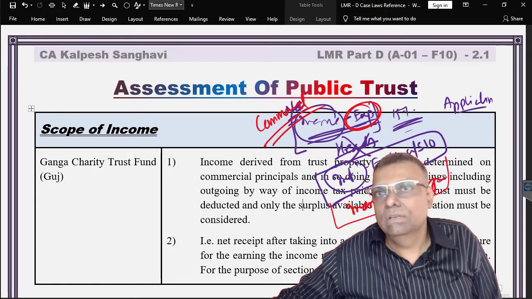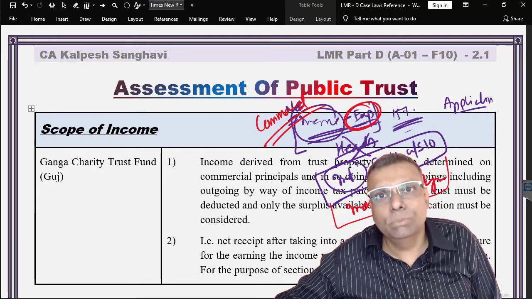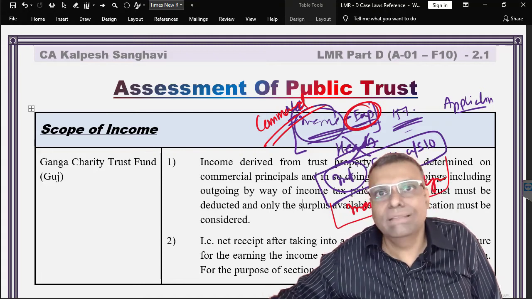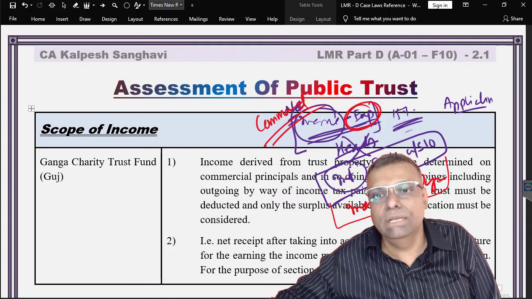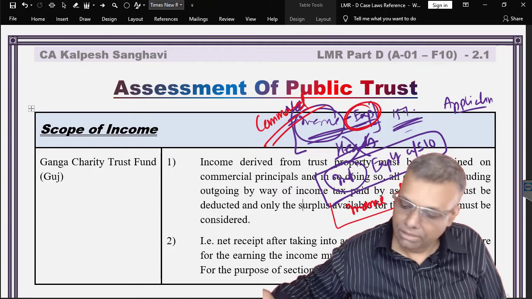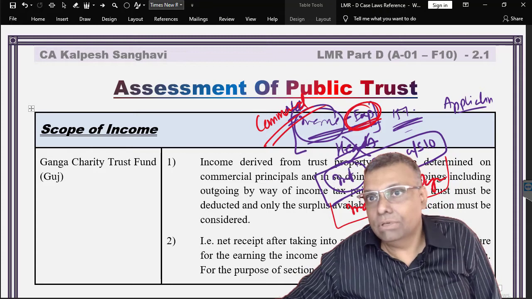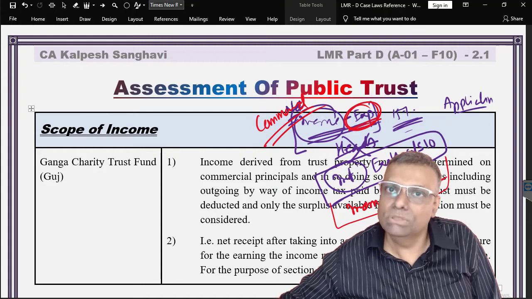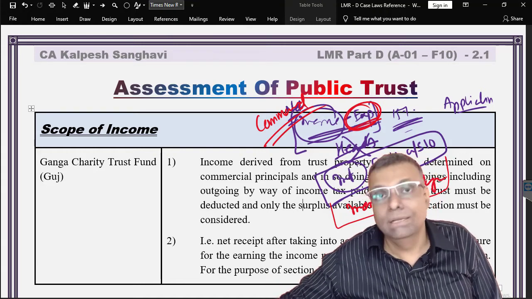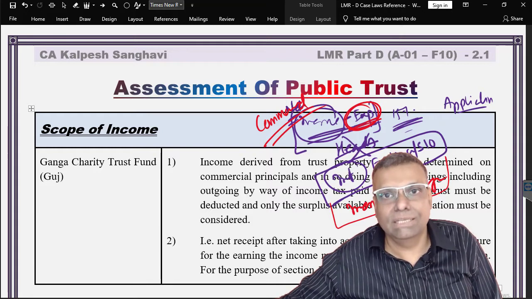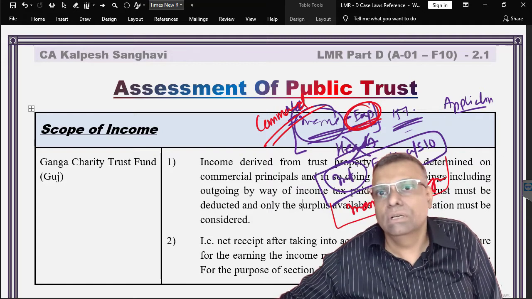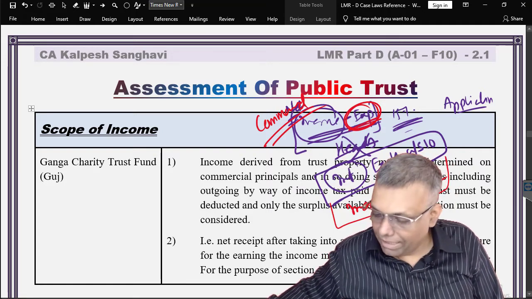In other words, it is very well stated that it is on commercial principles that we have to do the computation of this income, and we should not think in terms of heads of income, because the section 11, 12, 13 computation is not specifically with respect to the heads of income. So all the necessary expenditure. However, nowadays there are some restrictions with respect to some types of expenditures where there may be specific provisions. We have to follow the specific provisions, no doubt about that. But in general, it is income minus the expenditure, and this computation is not as per the head, it is as per the commercial understanding.